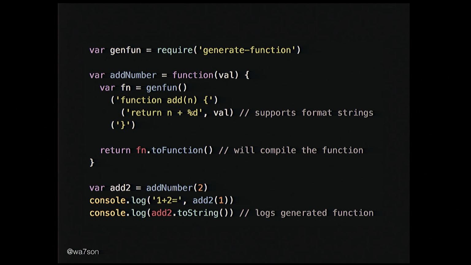So you require generate-function, and that returns a chainable function that you can call again and again. It looks for opening and closing curly braces and opening and closing square brackets, and automatically adds indentation to every line. So here we have the function add n, then we close, and then we have a new line, return n plus d. It even supports format strings, which makes sure that there is a nice new line in the generated code, and that it's indented properly.